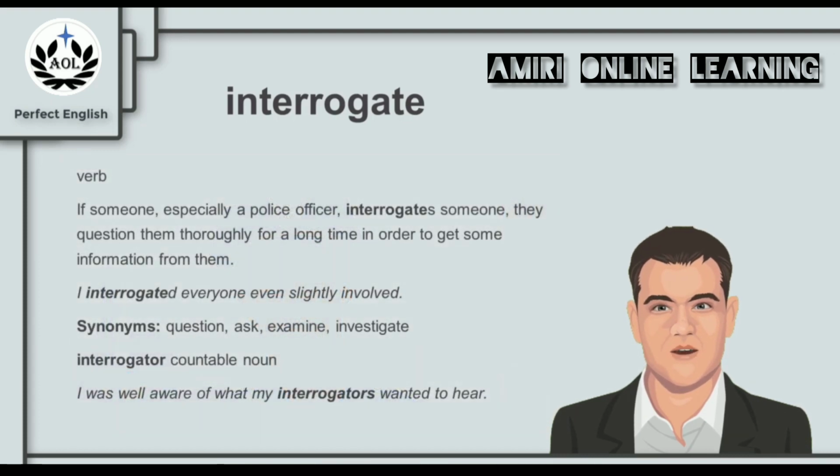Now, interrogate is a verb. If someone, especially a police officer, interrogates someone, they question them thoroughly for a long time in order to get some information from them. For example, I interrogated everyone even slightly involved. And synonyms for interrogate are the words question, ask, examine, and investigate.